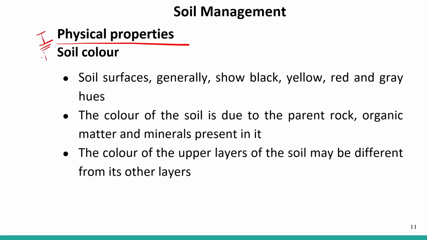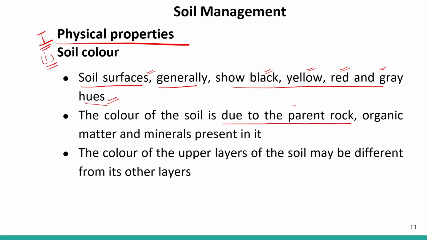The first one, soil color. The soil surface generally shows black, yellow, red and gray hues. The color of the soil is due to the parent rock material from which it has been formed.